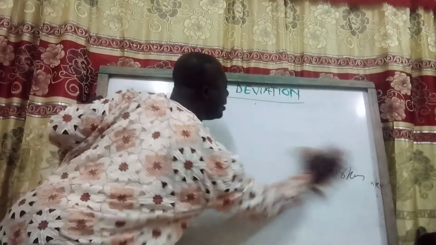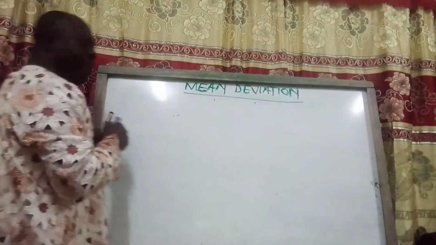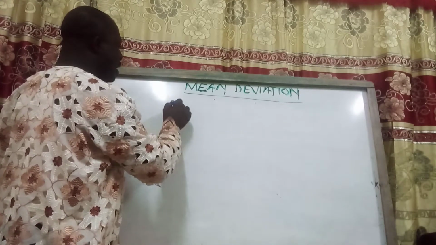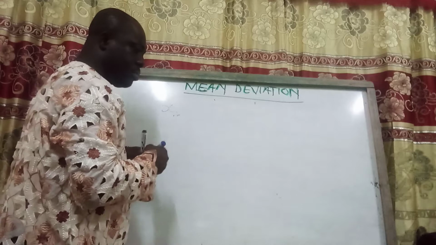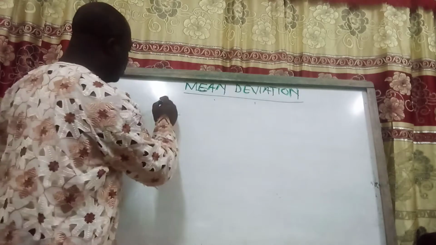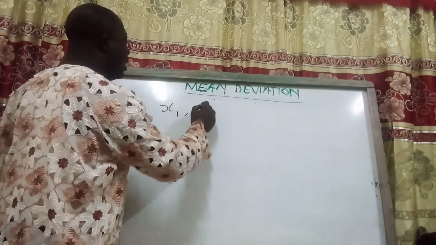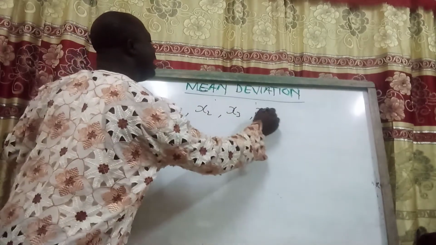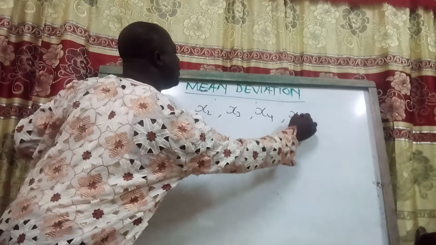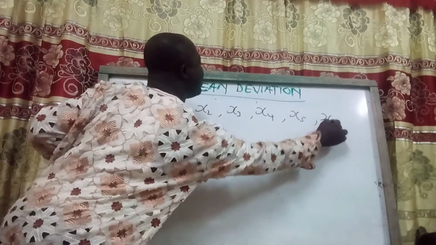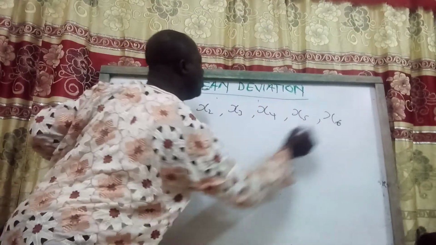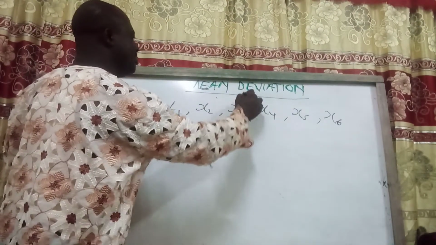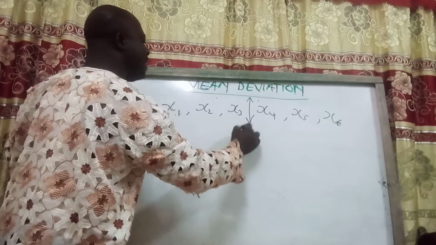I want you to pay attention. If you have a set of data, say x1, x2, x3, x4, x5, and x6, and you have calculated the mean of it, x bar.